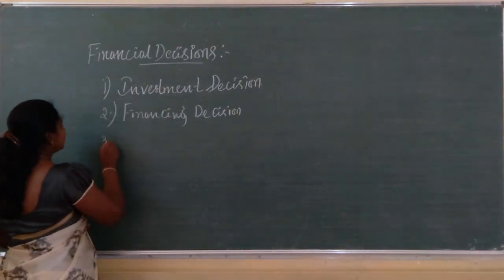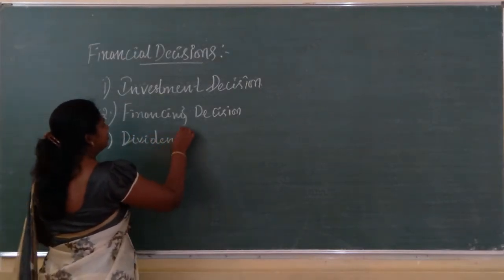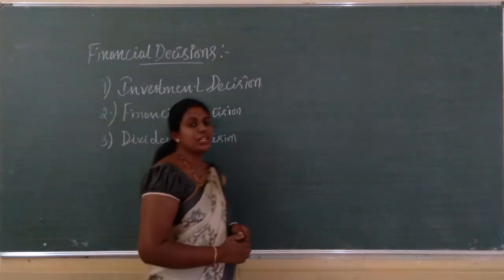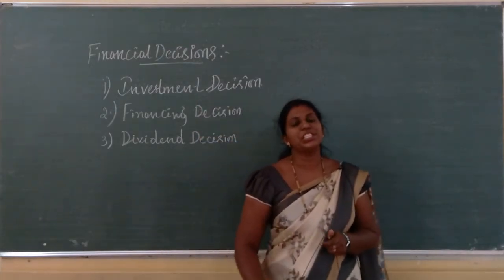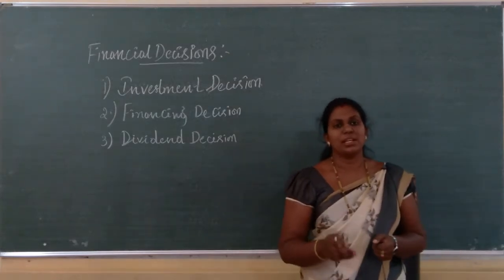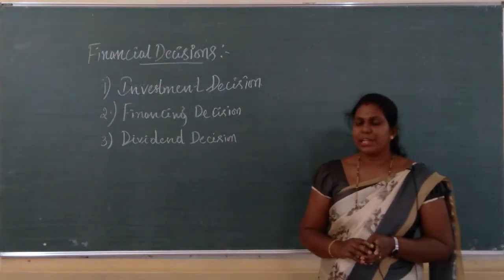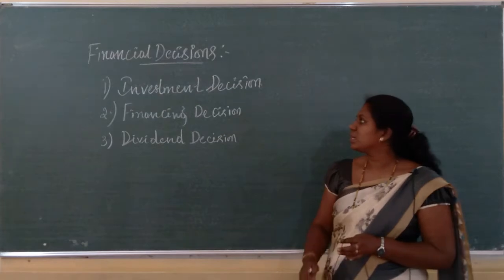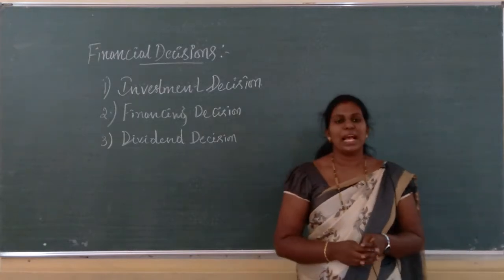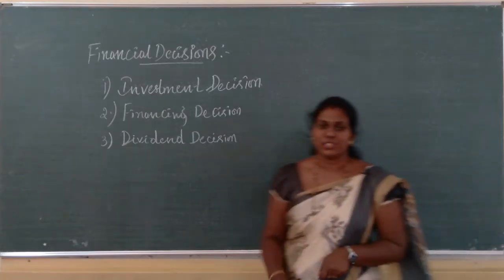Next is dividend decision. Dividend, in the sense we have to give dividend to our shareholders. So out of our earnings we are going to give this. Here also we have to decide how much, out of total earnings, how much portion has to be given as a dividend. So all these factors are very important. So in financial decision we have to discuss the investment decision, financing decision as well as the dividend decision. So first, to begin with, let us start with the investment decision.